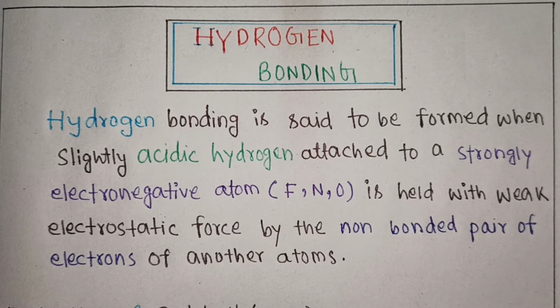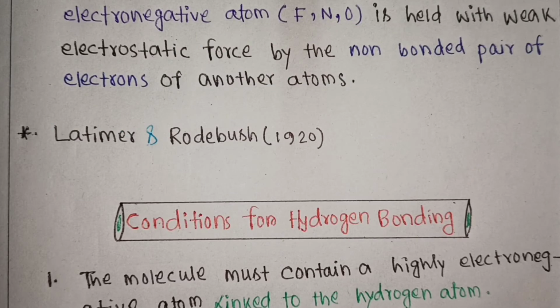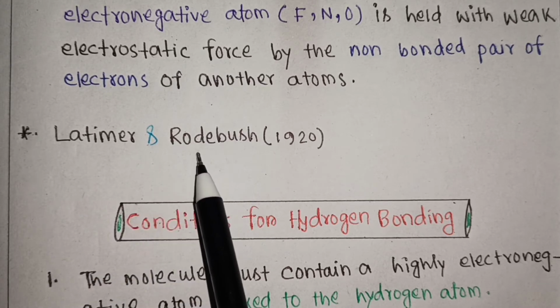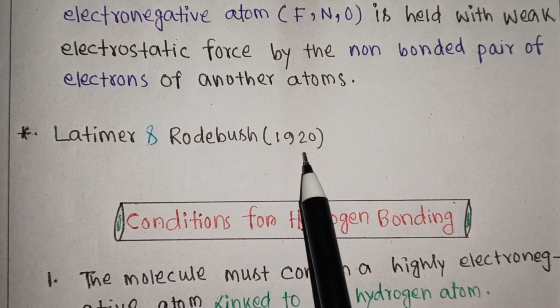Here the coordination number of hydrogen is 2. It acts as a bridge between two atoms, one of which is covalently bonded and the other attached through electrostatic force, also called hydrogen bonding. This concept of hydrogen bonding was introduced by two scientists, Latimer and Rodebush, in 1920.